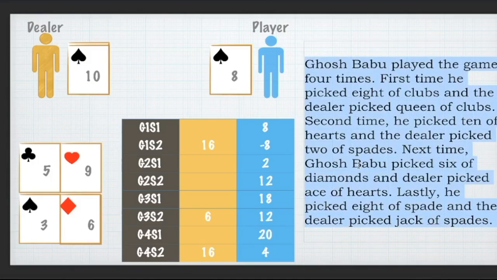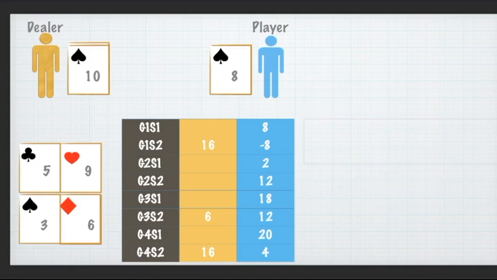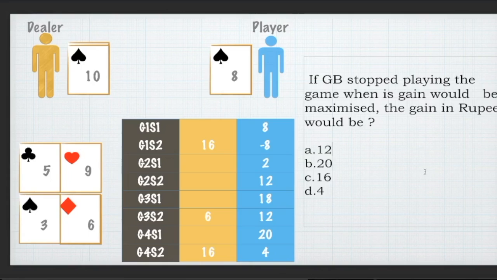So now I can get rid of this part of the story as well and dive into the questions. So let's look at the first question. If GB, which is the player, stopped playing the game when his gain would be maximized, the gain in rupees would be... So I see the maximum he can go to after a game, not midway in the game, because you will look at this 18 and think maybe this is the highest value, but you can only look at step 2 values to conclude the final value after the game. So I see that the maximum value that he can go up to is 12, and therefore my correct answer option should be option A.